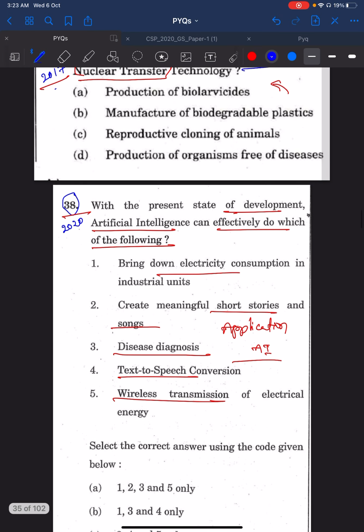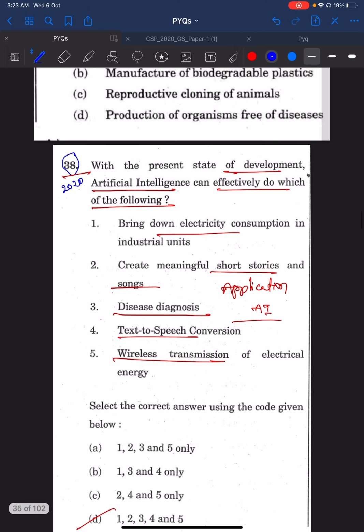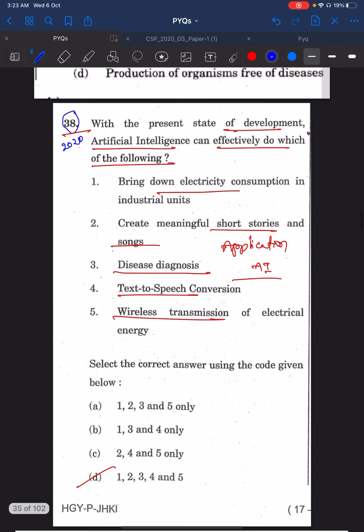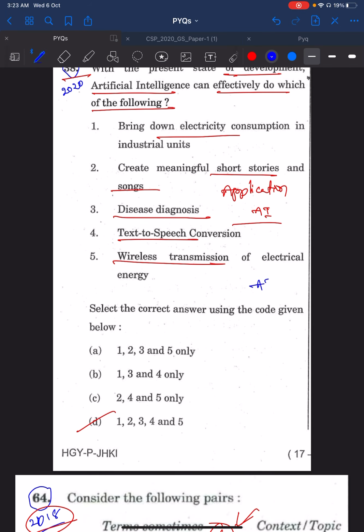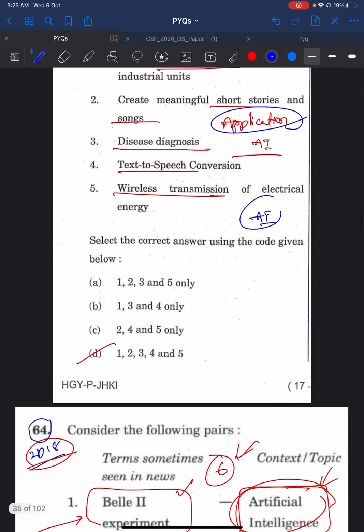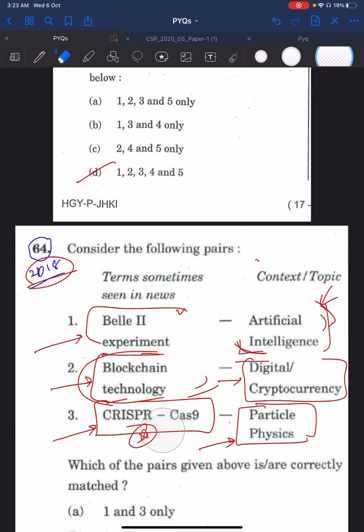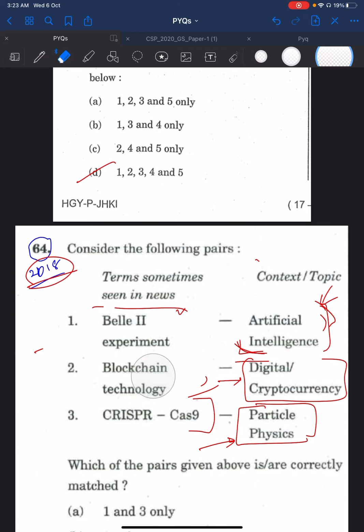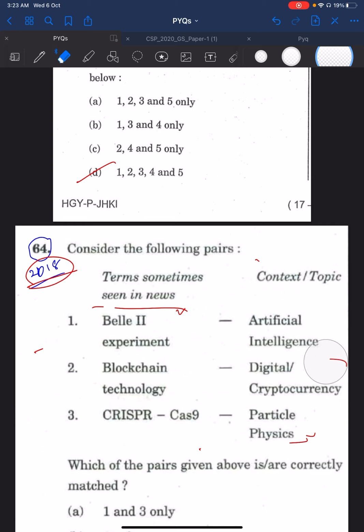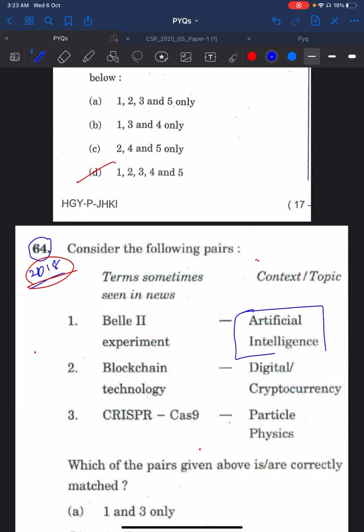Let's see the 2020 38th question. With the present state of development, artificial intelligence can effectively do which of the following? So it is about artificial intelligence and its applications. The answer is all the above, but in 2018, UPSC had already asked questions on some basic current affairs or basic science and technology. You see, in 2018, artificial intelligence was mentioned in the question.